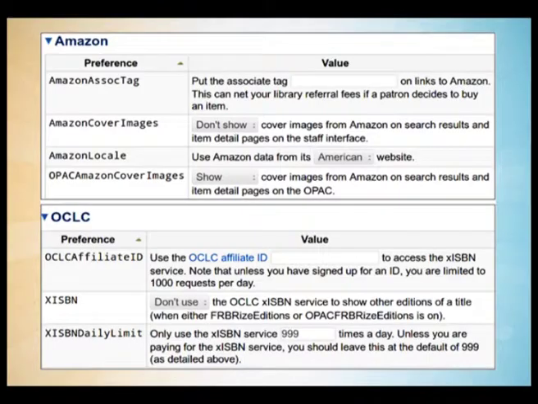Similarly, you register your library with OCLC, and they will give you an OCLC affiliate ID. The moment you paste your affiliate ID here, through the XISBN service you enter only the title and ISBN. Through the XISBN service, the rest of the data will be fetched from the OCLC server. So you don't have to spend time, money and energy in entering data. You just take advantage of the XISBN service of OCLC. So these are the ongoing changes through which we can link our library automation system with global service providers.